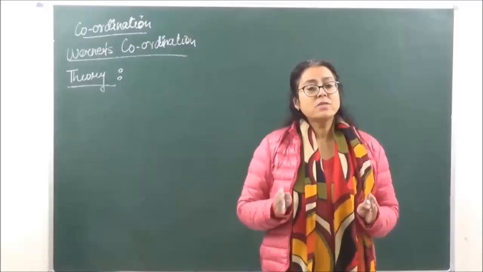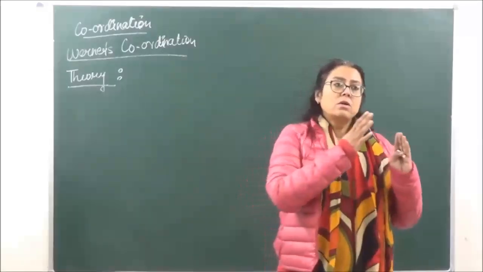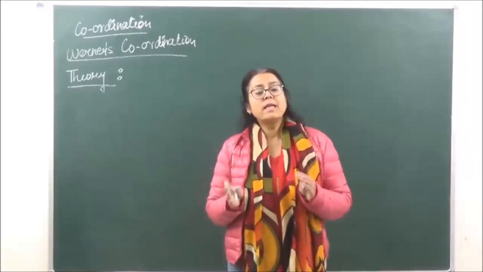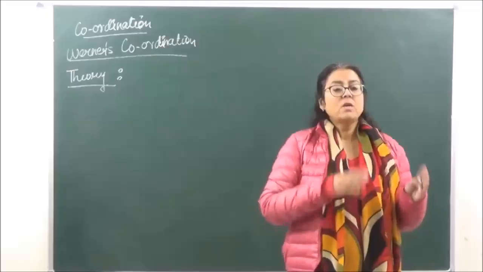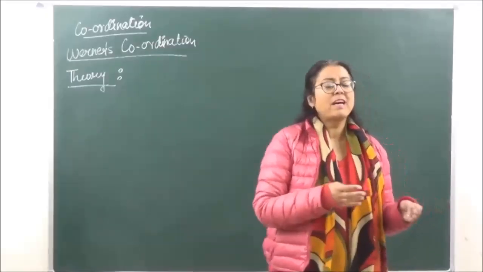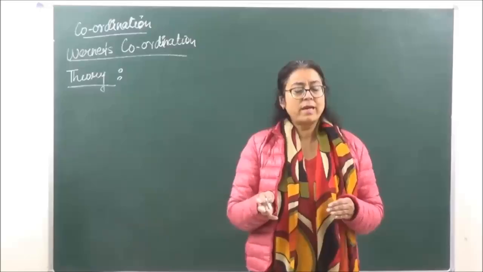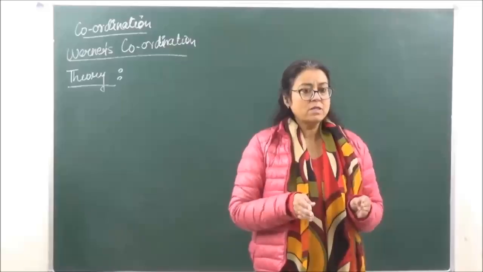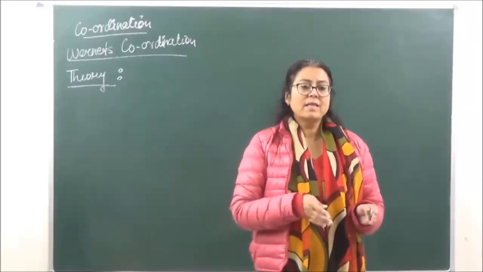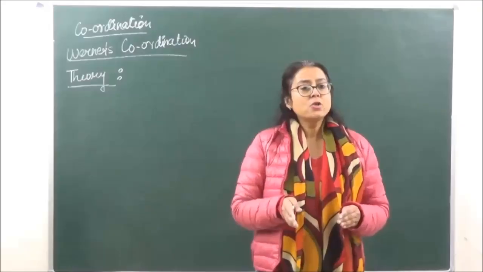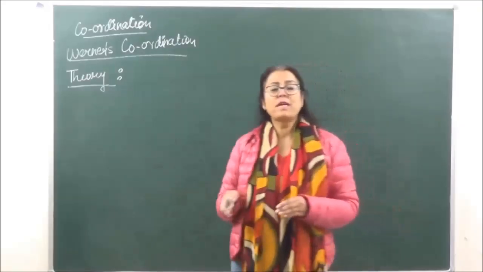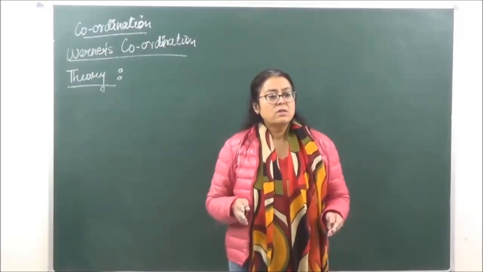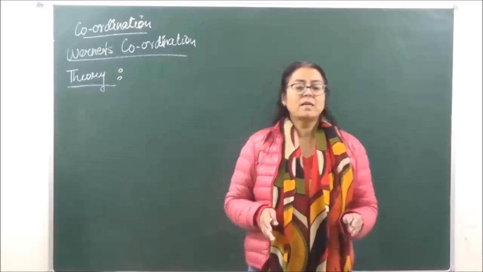That is because in that case we are going to name the positive entity first, and the positive entity is going to be placed on the left hand side of the coordinate entity. For example, we have K4[Fe(CN)6], right? So in that case, because potassium is the positive entity over here, potassium will get the name as it is, potassium, and then the second name is going to be the ligands. So we have hexacyano and then ferrate and then the oxidation number of the central metal atom. So this is what we had done in our last lecture.